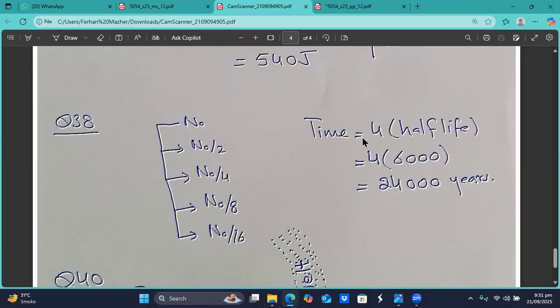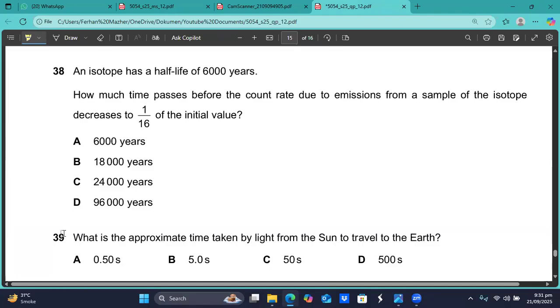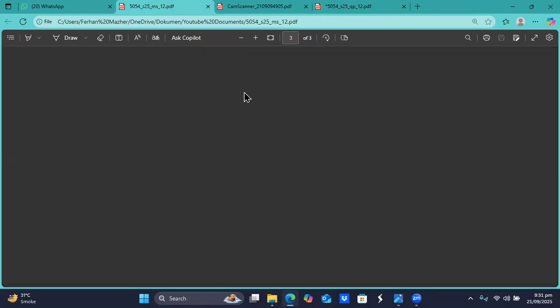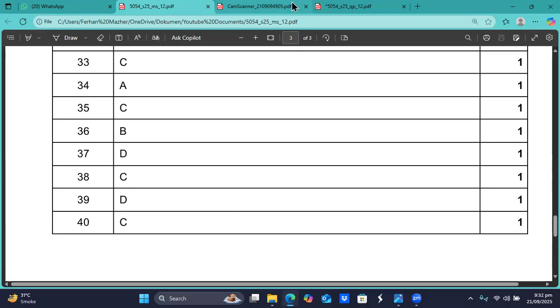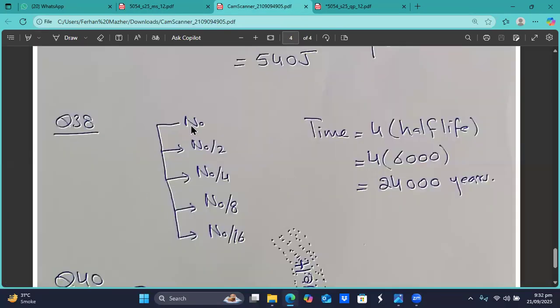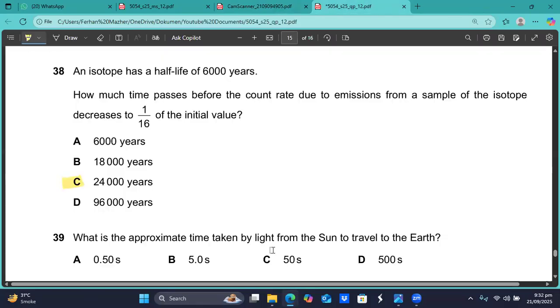So the total time passed will be 4 multiplied by the half-life, 4 into 6,000, that is 24,000 years. So I think C is the option, sir. Question number 38, C is the right option, sir. This is how, in my class, we do these questions. I hope you understand this. After every half-life, the count rate becomes half.